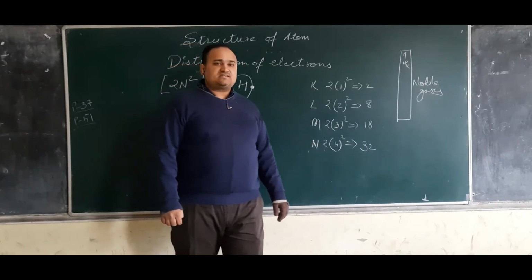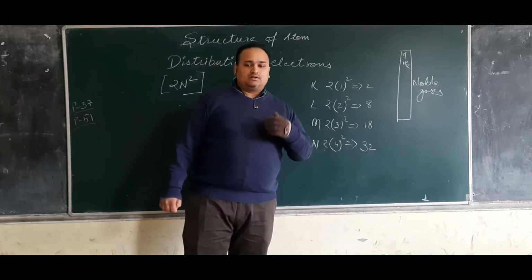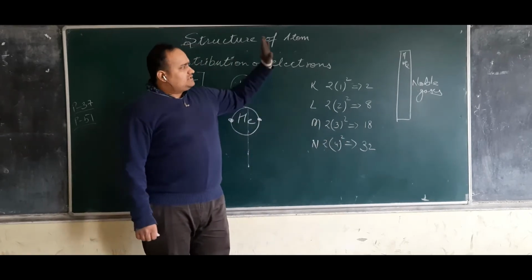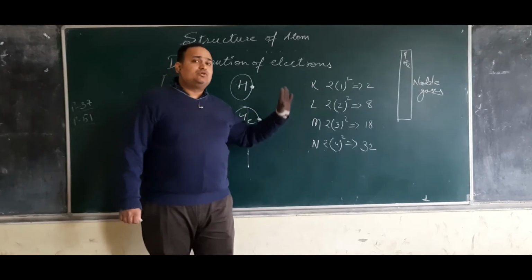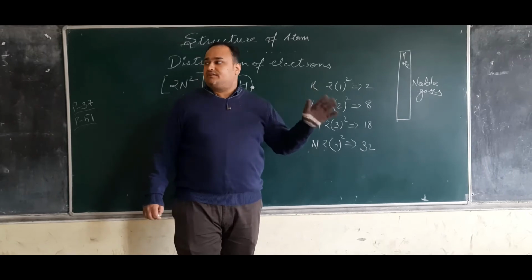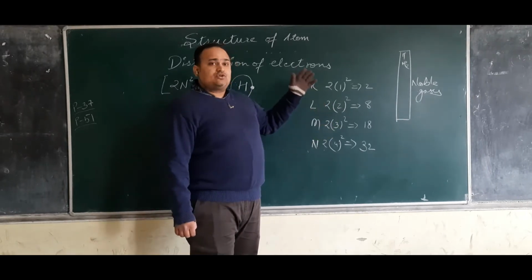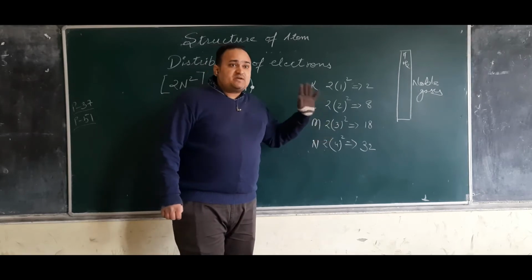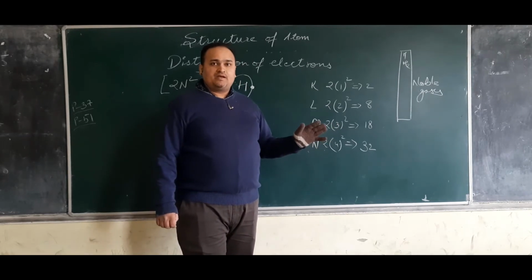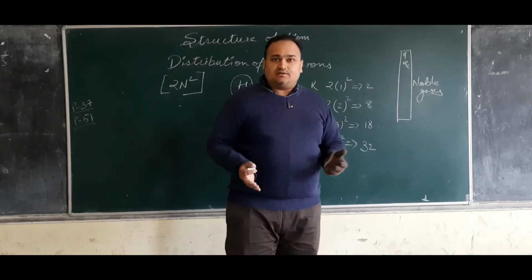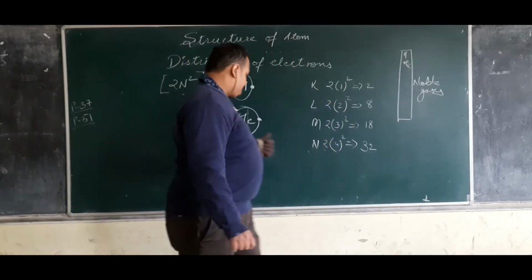All the noble gases, neon, argon, krypton, etc., are noble gases. They do not react. They are called noble gases because they do not react with anything. And because they do not react with anything, they must have some property. So on very close study, we were able to understand that.